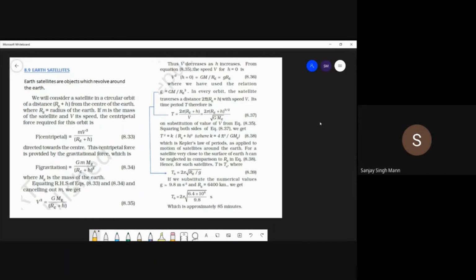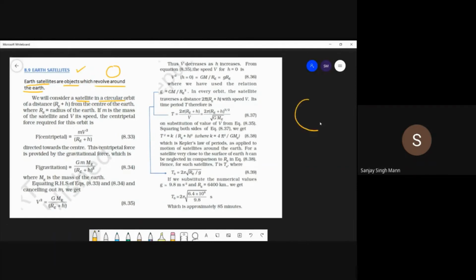Earth satellite. So we have just discussed that Earth satellites are the objects which revolve. So they do not escape from the Earth, but they remain revolving around the Earth. Okay. So let us consider a satellite in a circular orbit, which is at a distance.